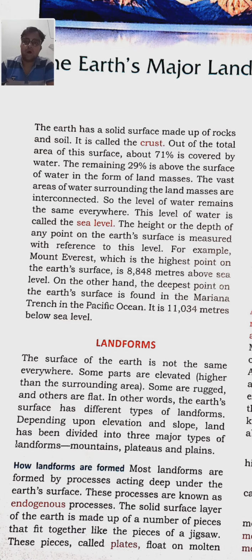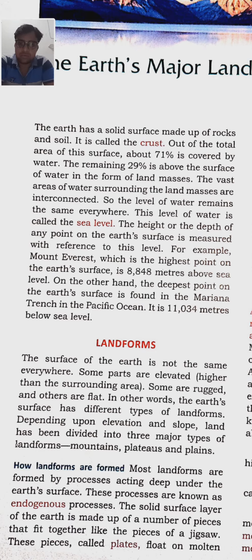Out of the total area of the earth's surface, about 71% is covered by water, and 29% is in the form of land masses.